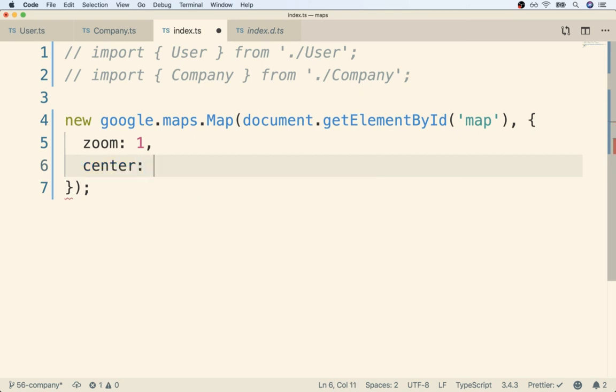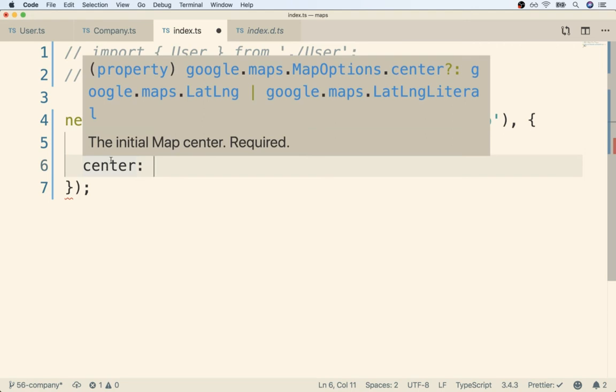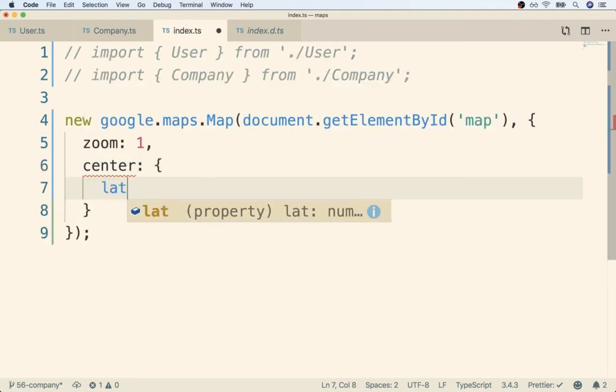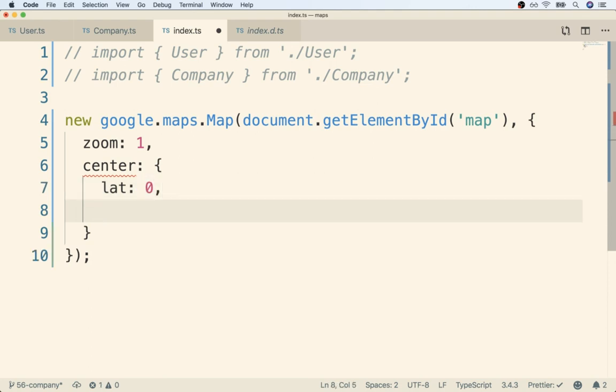And if I put on a colon, or if I just hover over center, it tells me that the center property is supposed to be an instance of LatLng or that LatLngLiteral thing that we were just looking at. And that's what we're going to try to provide. So we're going to pass in an object here that has that lat property. We're going to use a value of 0 and a lng of 0 as well. So that means that the center of our map is going to be at 0, 0.